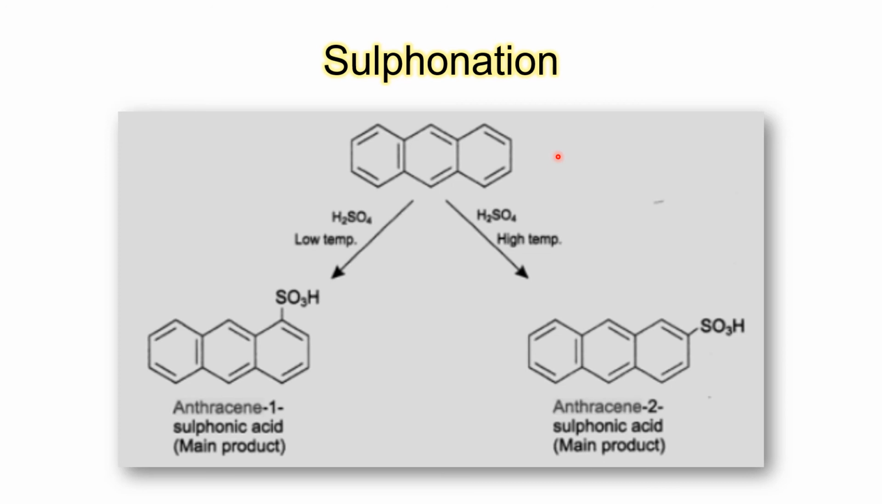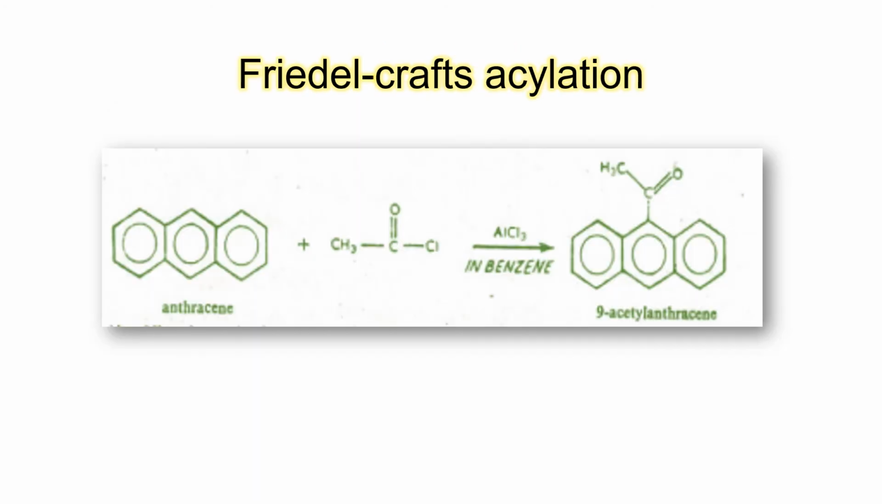Sulfonation reaction is temperature dependent, and here C1 and C2 products dominate. So at low temperature we get anthracene-1-sulfonic acid, but at high temperature we get anthracene-2-sulfonic acid. Friedel-Crafts acylation also takes place at the C9 position. So 9-acetyl anthracene is formed.